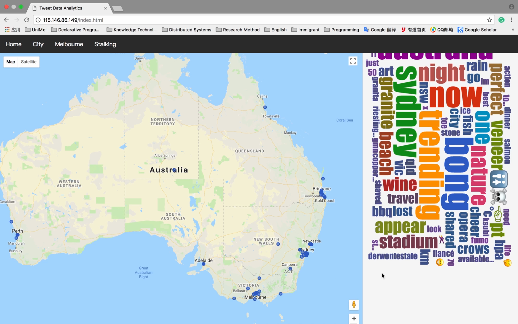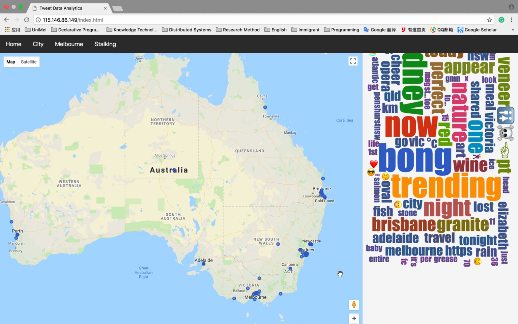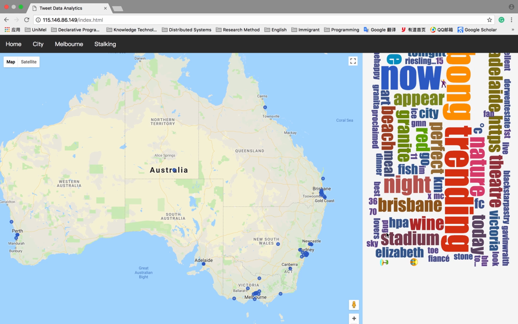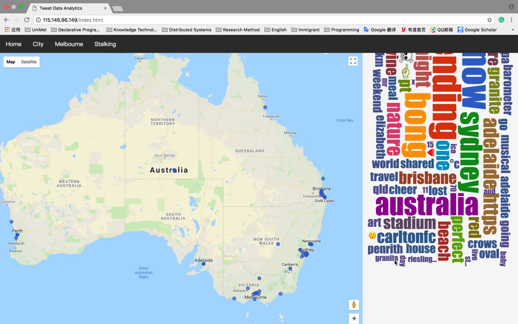Here is our homepage. It's streaming live data from Twitter. From the map, you can see the position of the tweets, and the word cloud reflects the most trendy topic. Apparently, Brisbane is quite popular and a lot of people are interested in nature, theatre and stadium, and wine.